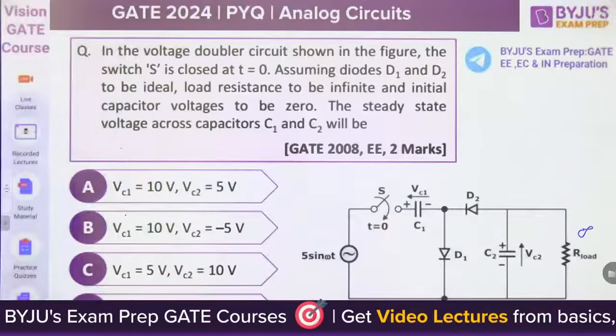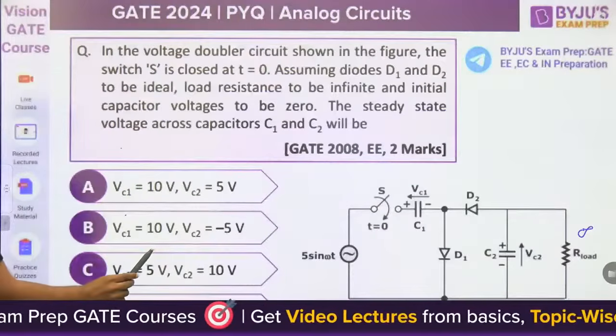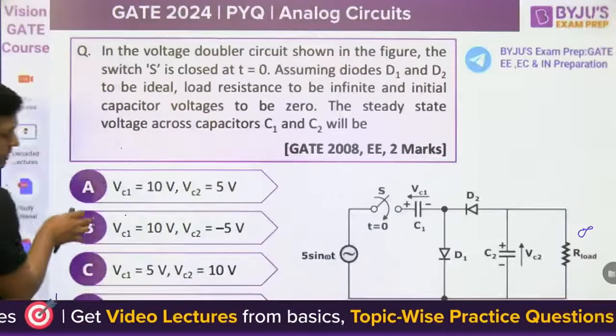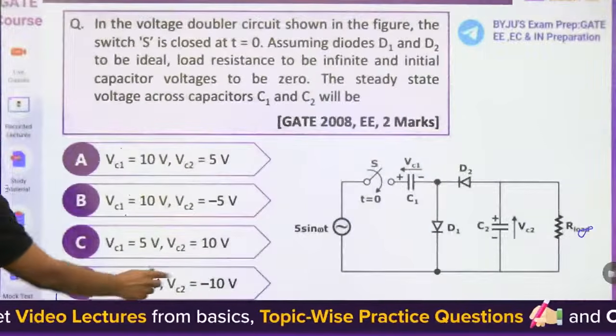5 and minus 10 volt. It is visible. VC1 is 5 volt. VC2 is minus 10 volt. This is the answer. 5 volt and minus 10 volt.